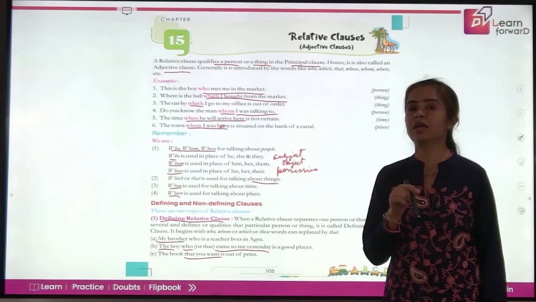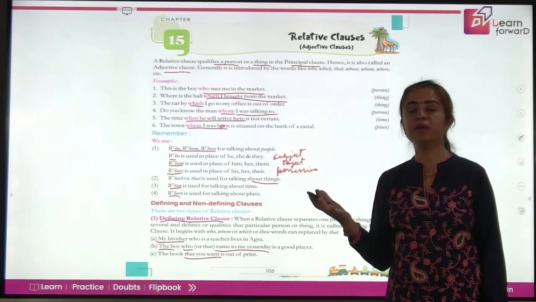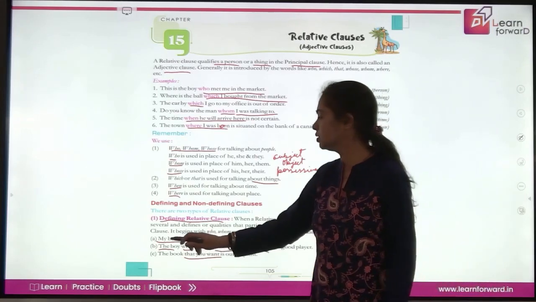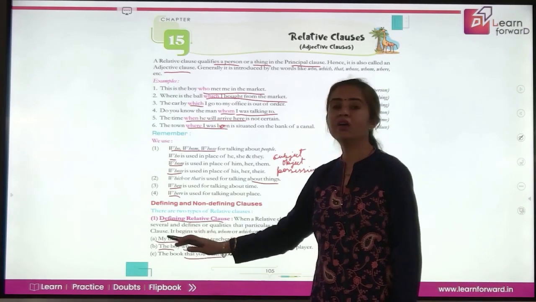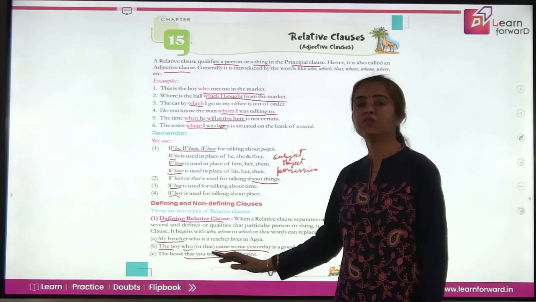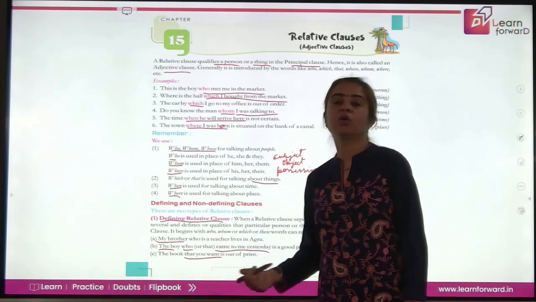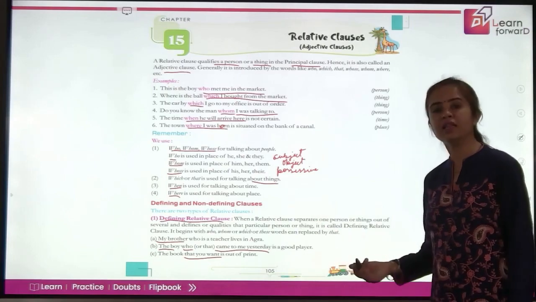Particularly, the book that you are looking for is out of print. That means it is not available. So here what is happening, students? These nouns are followed by the adjective clauses which are actually defining them. So they are called defining relative clauses.